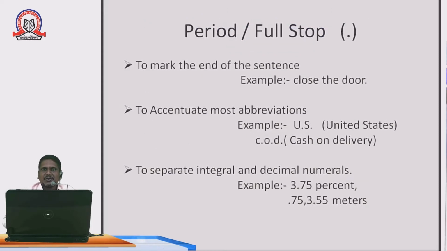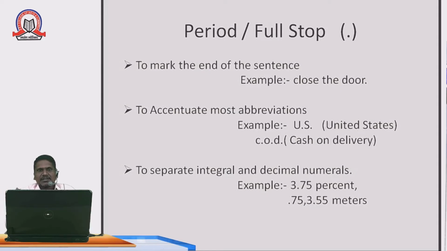In the first slide, we have periods or full stop. How is this punctuation mark indicated? In brackets, that is the full stop. For example, what are its uses? To mark the end of the sentence. For example, close the door. After door I use a full stop. This is called a full stop, or it is also called a period. So if I say close the door, it is a complete process.